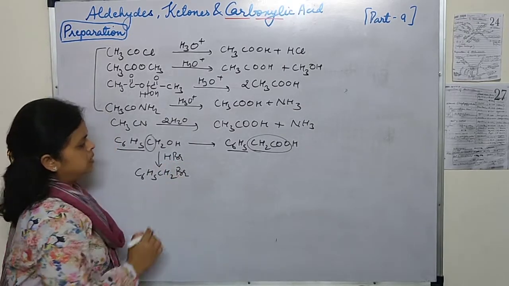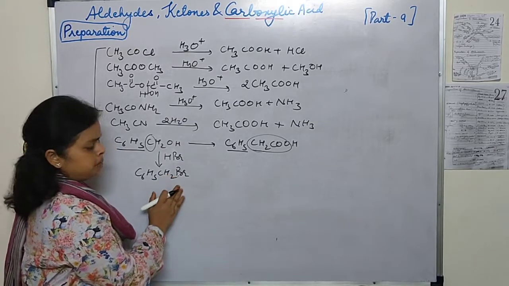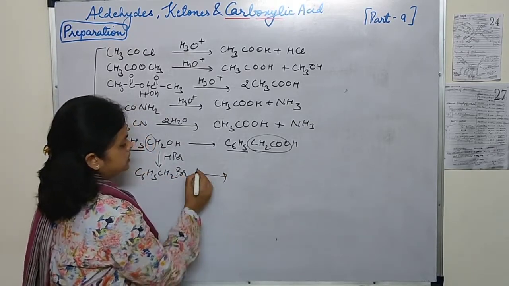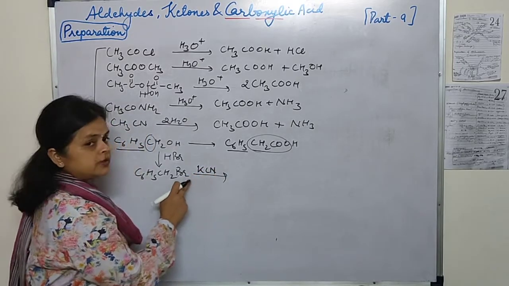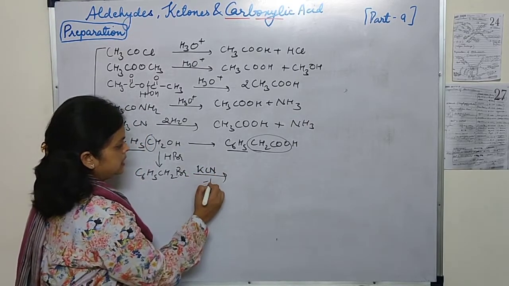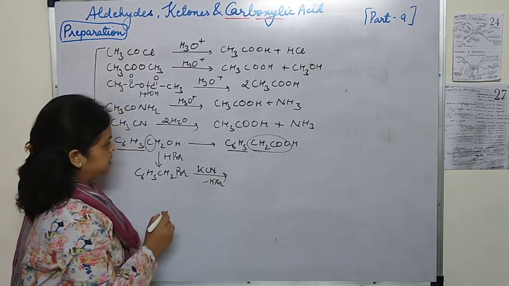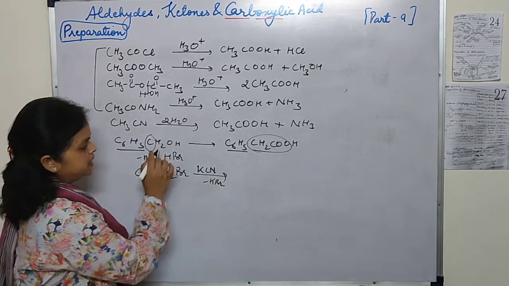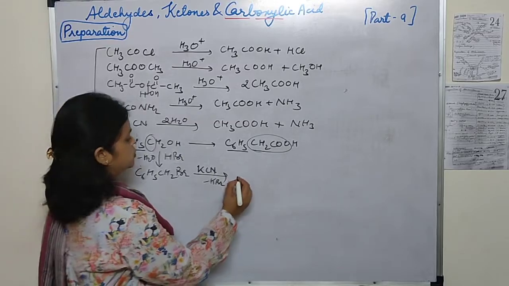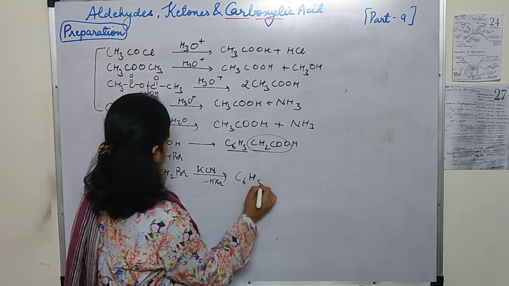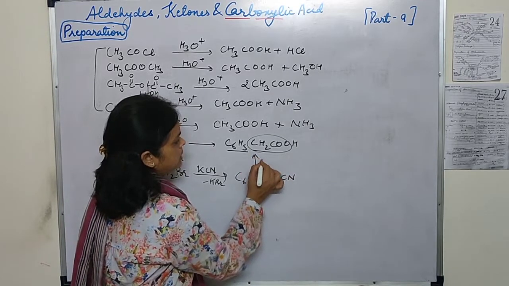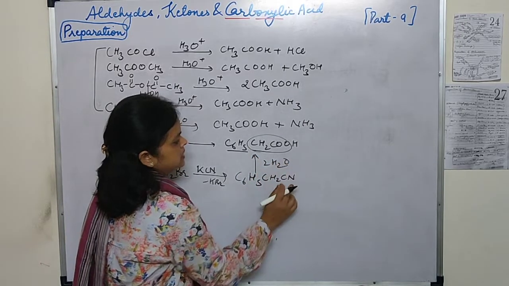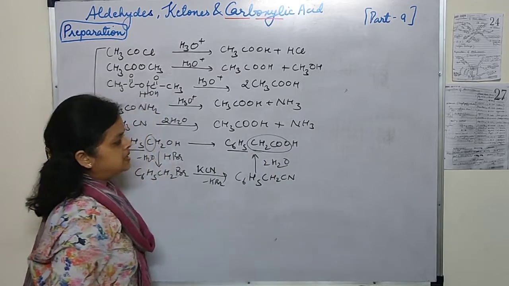Okay, now this bromide when it combines with KCN, cyanide group will get introduced and KBr will be formed as a side product. Here minus H2O you can write, H2O is formed as a side product, so it is C6H5CH2CN. Now on complete hydrolysis, the cyanide will form the COOH.